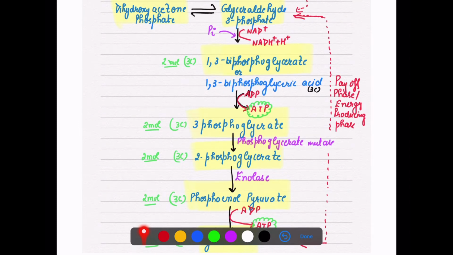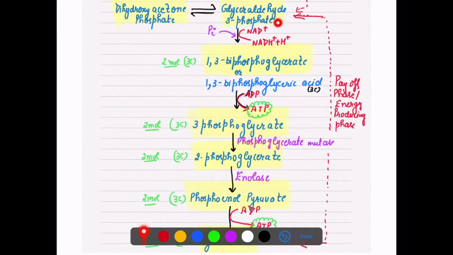Because these two forms are formed, whenever dihydroxyacetone phosphate is formed, it will change into glyceraldehyde 3 phosphate and then enter into the cycle. Or if glyceraldehyde 3 phosphate is there, it may change into dihydroxyacetone phosphate, then again come back to glyceraldehyde, and then enter into the cycle. But it enters the cycle as glyceraldehyde 3 phosphate. So now we are starting the cycle with glyceraldehyde 3 phosphate.